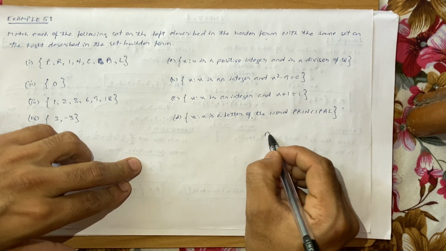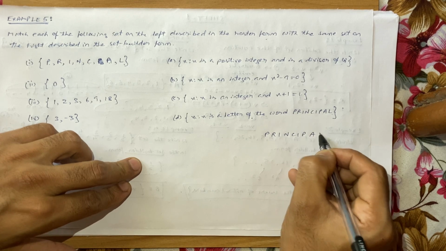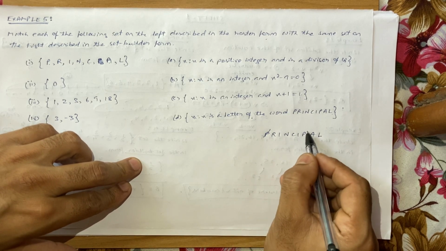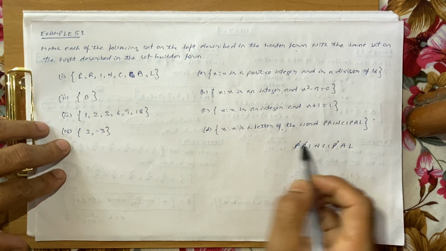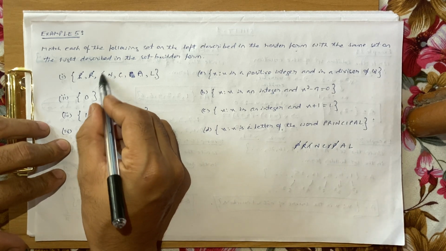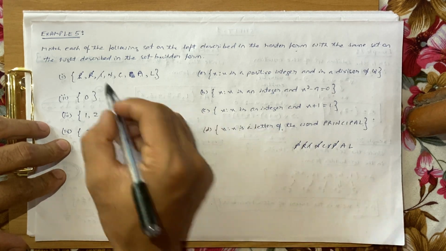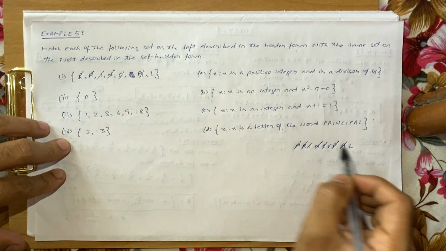In PRINCIPAL, P is repeated twice, so they have included P just once. R is used once, and I is repeated twice, so they have used it once. N is once only, C is once only, A is one time, and L is also one time.